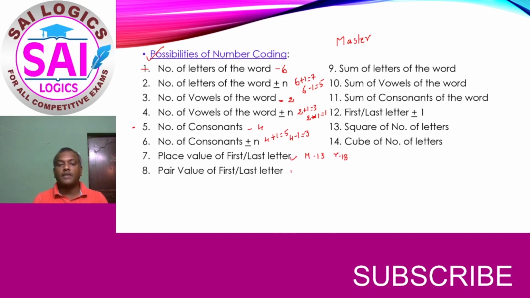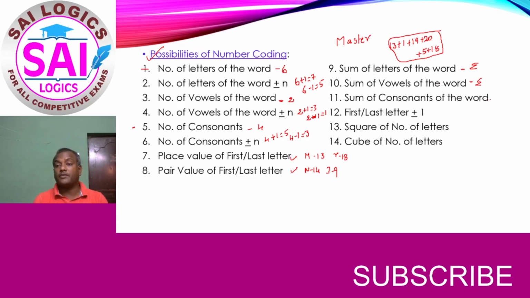And at the same time, the next possibility is pair value of first and last letter. So the pair value of M is N, that is 14, and R is I, that is 9. And the next possibility is sum of the letters of the word. So sum of the letters means M 13 plus A 1 plus S 19 plus T 20 plus E 5 and plus 18. So if you add these numbers, we can put the sum of the numbers, and the sum of the vowels. So this is also like sum of letters, sum of the vowels here.